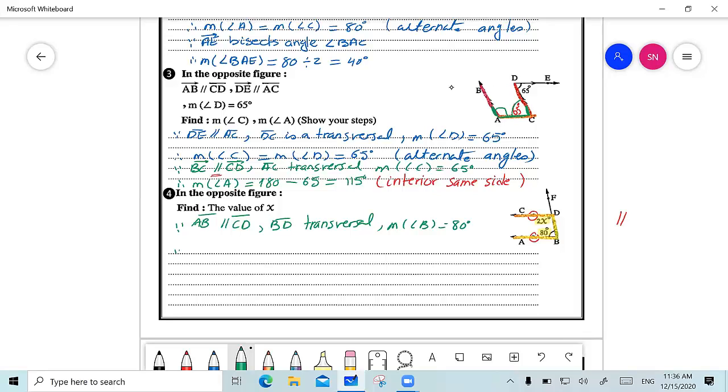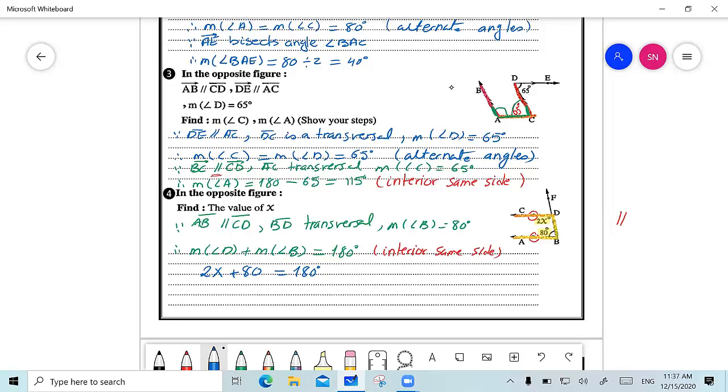So, therefore, I should have measure of angle D plus measure of angle B equals 180 degrees, writing the reason they are interior, same side. Mustafa, now, this means that I have 2x plus 80 is equal to 180 degrees, right?